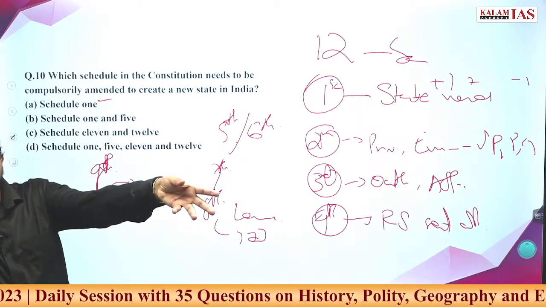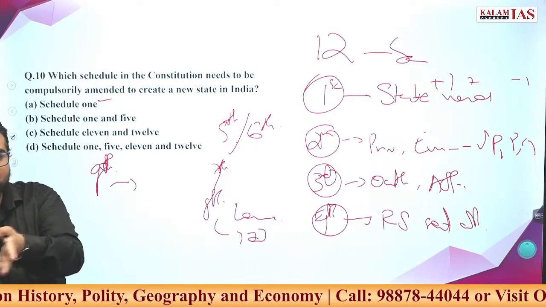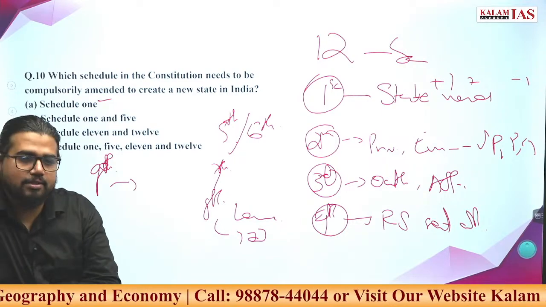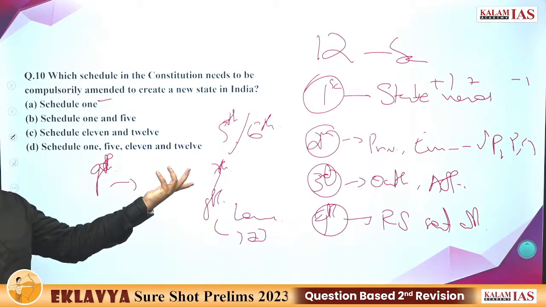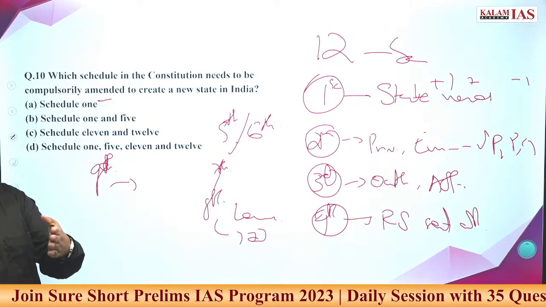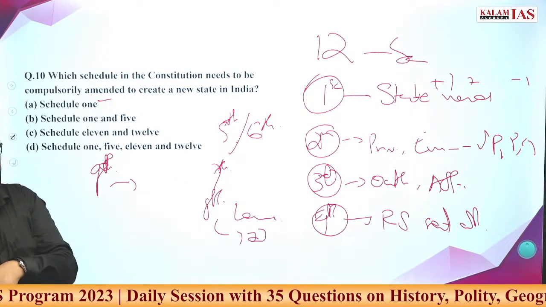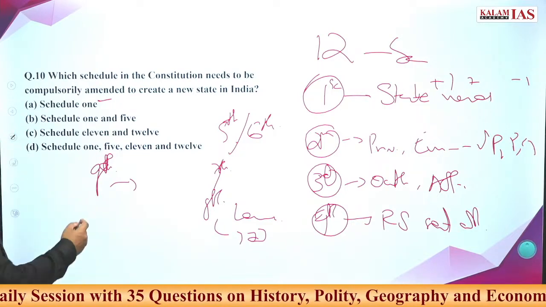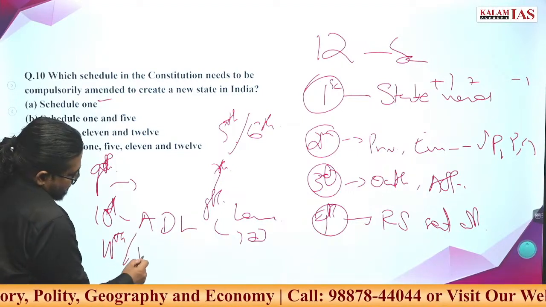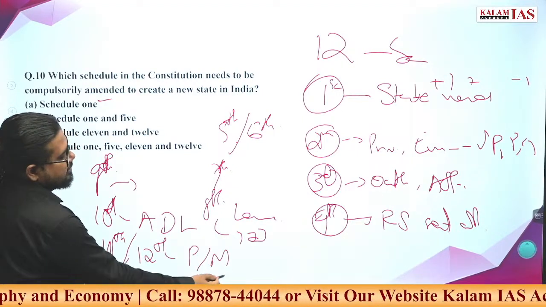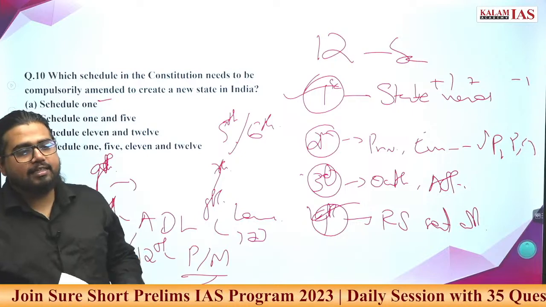If something is kept in the ninth schedule, it was earlier not subject to Supreme Court checking, but after the basic structure doctrine and all, judicial review is applicable to everything, even something added in the ninth schedule. But if something is added in the ninth schedule before the case and the verdict, then judicial review may not be applicable. What is the 10th schedule? Anti-defection law. 11th schedule and 12th schedule? Panchayats and municipalities.